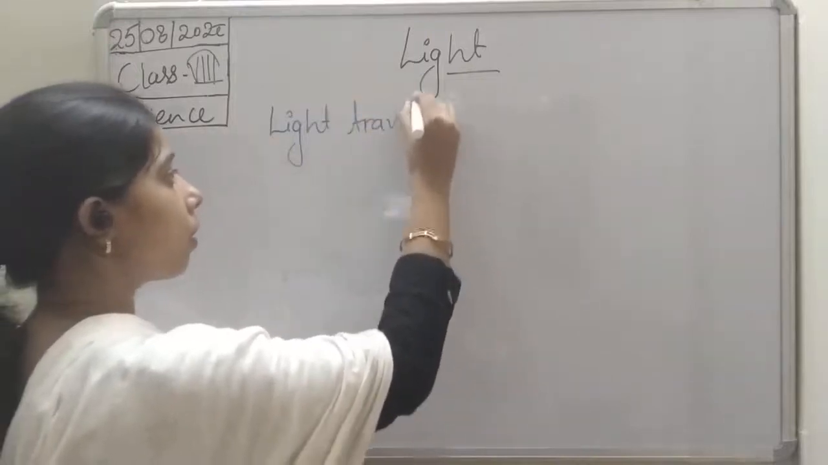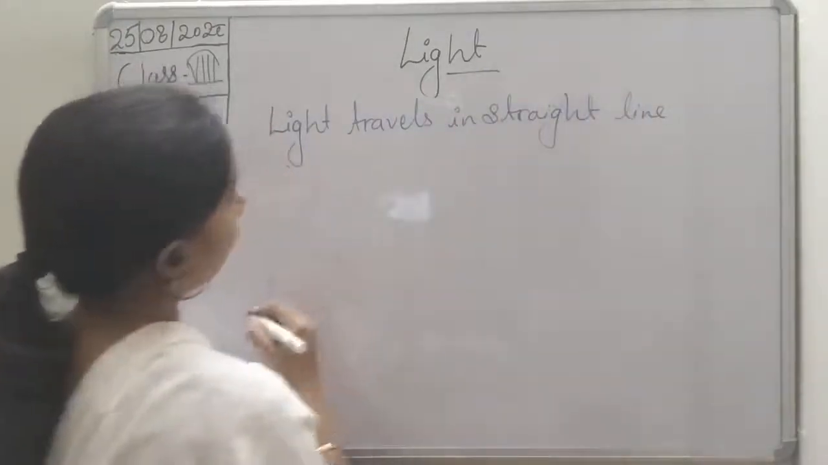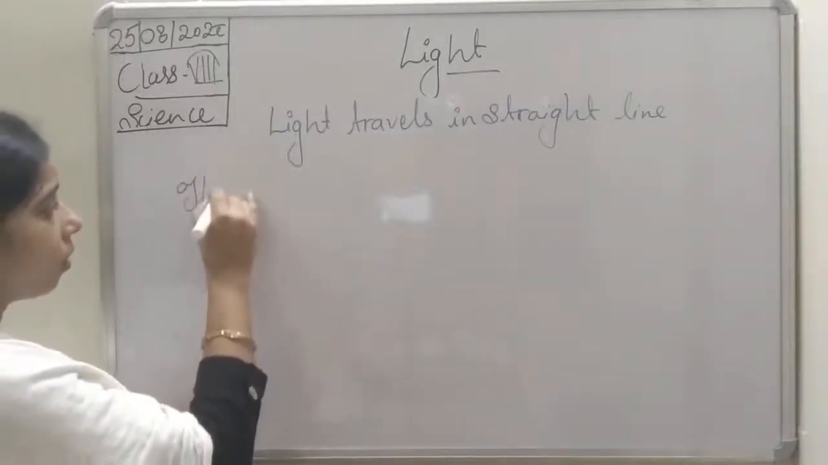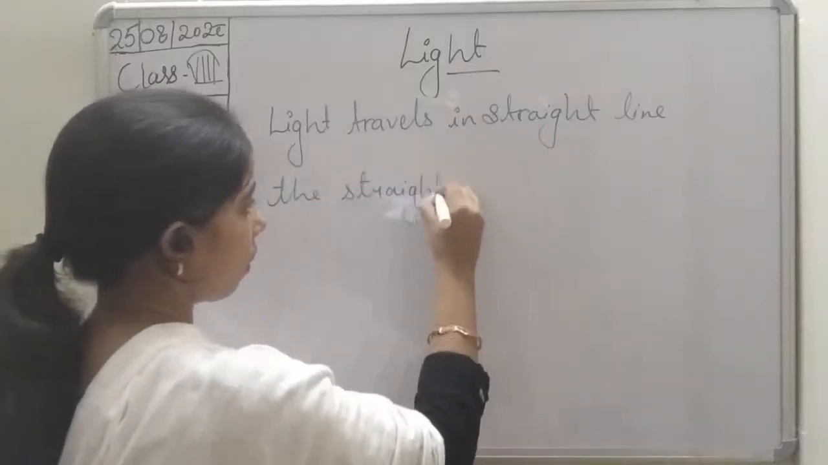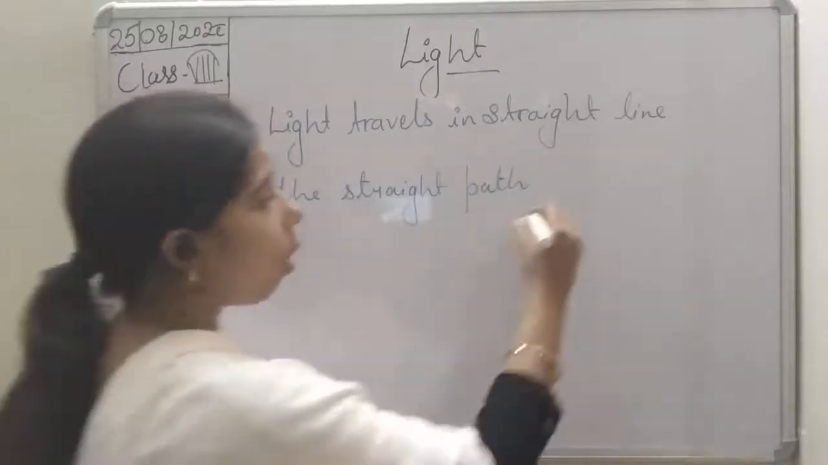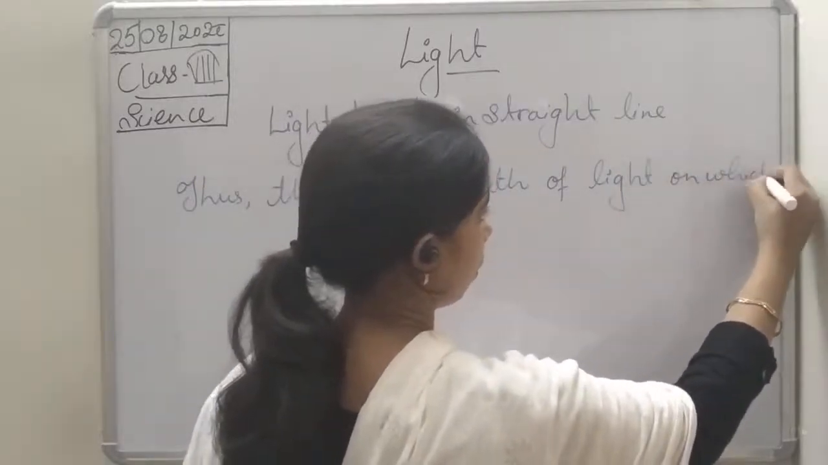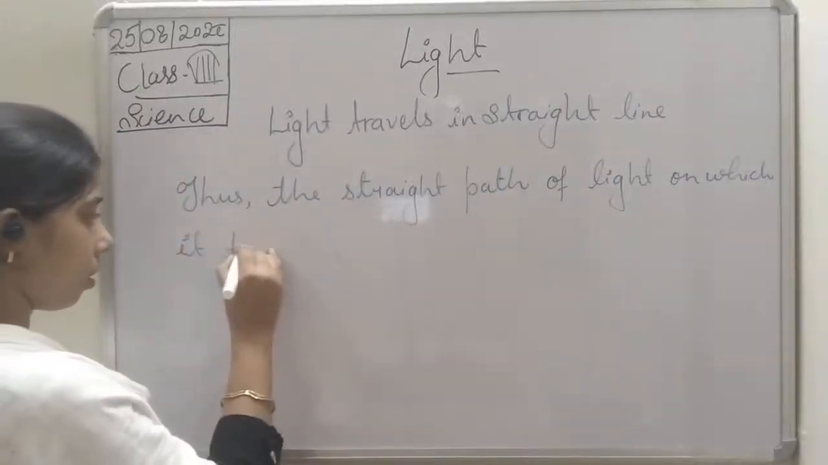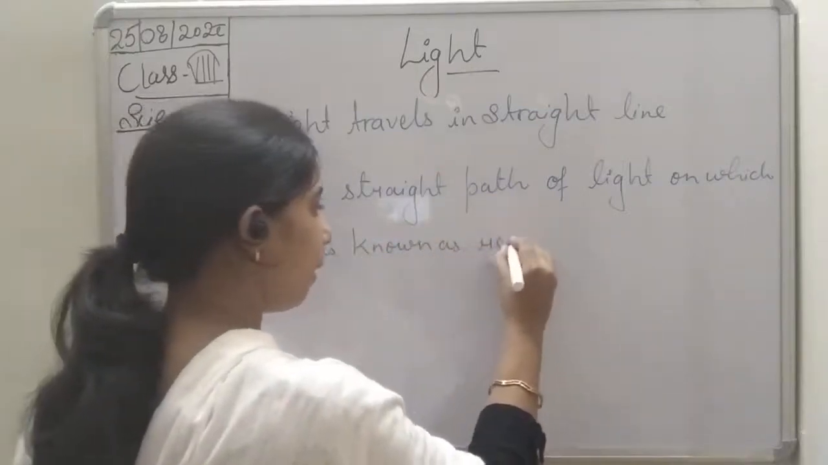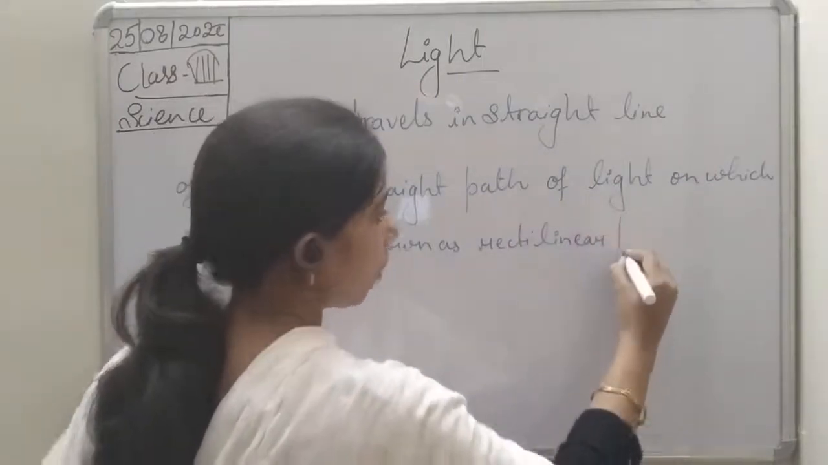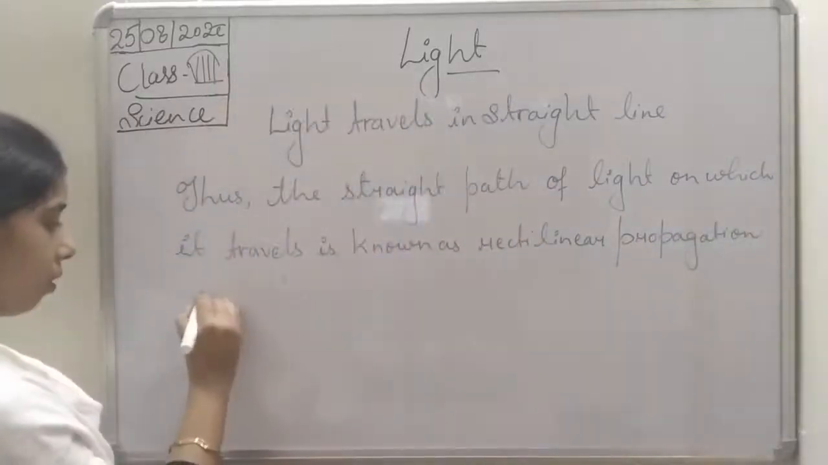Okay, so we can say that light travels in a straight line, straight path. So thus the straight path of light on which it travels is known as rectilinear propagation of light.